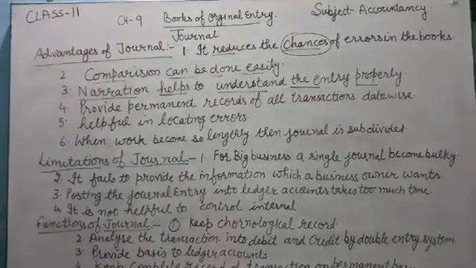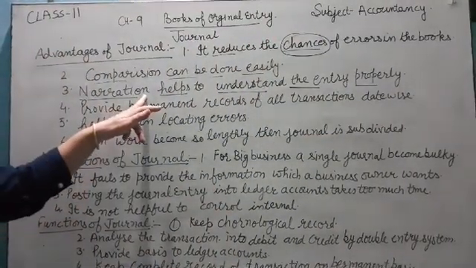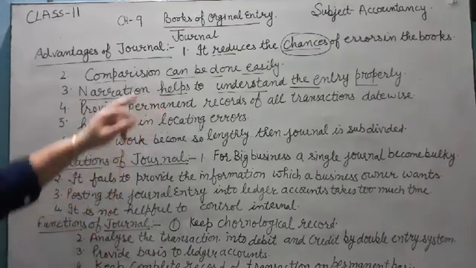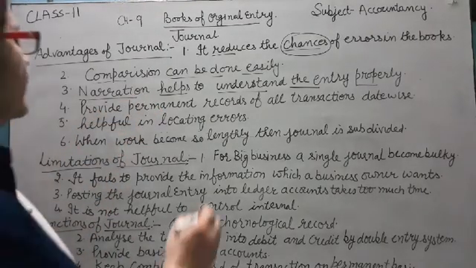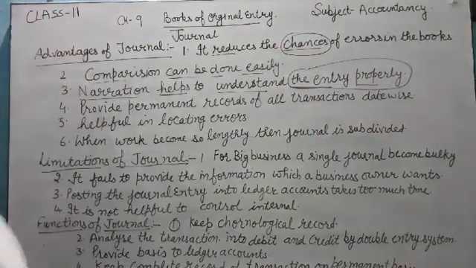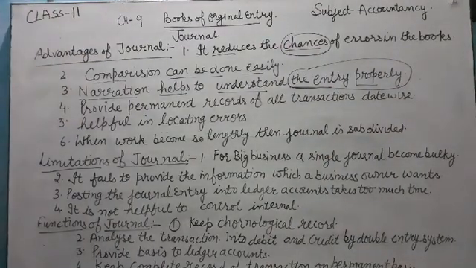After giving the journal entry, we write a brief description related to it, that is called narration, and with the help of this narration, we and the businessman understand the journal entry properly and easily.